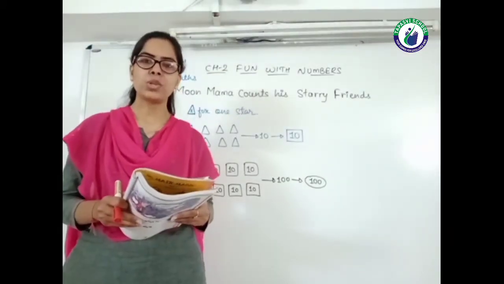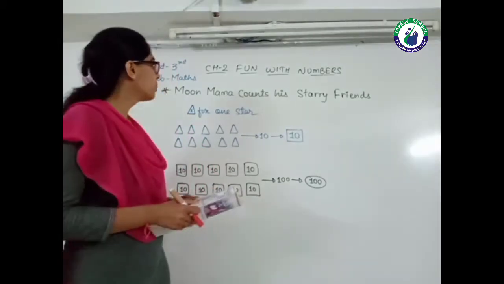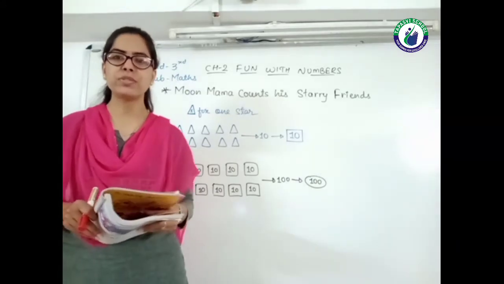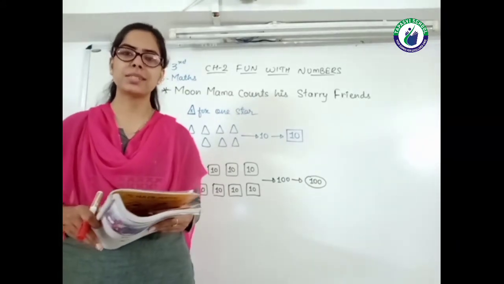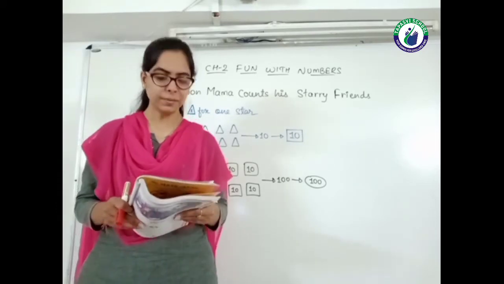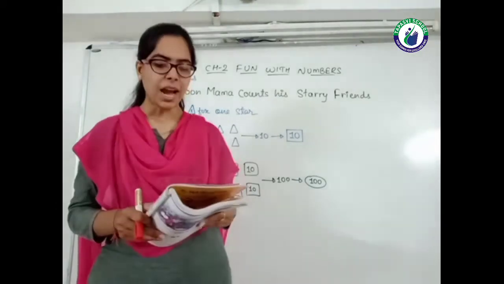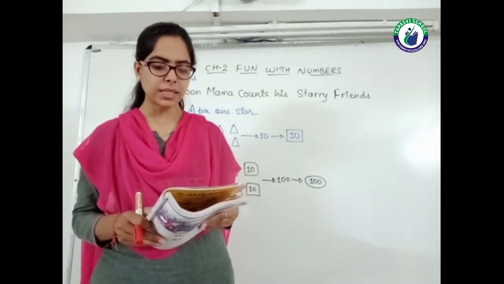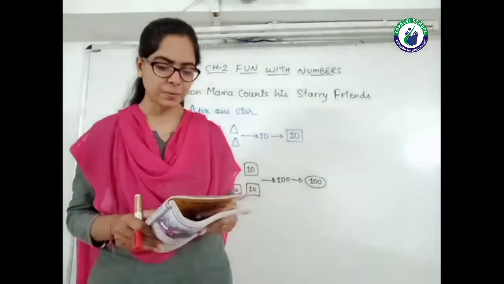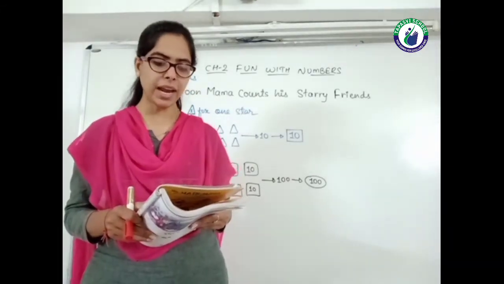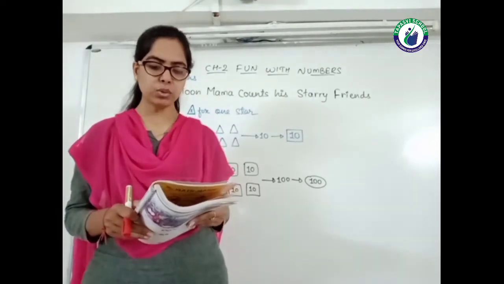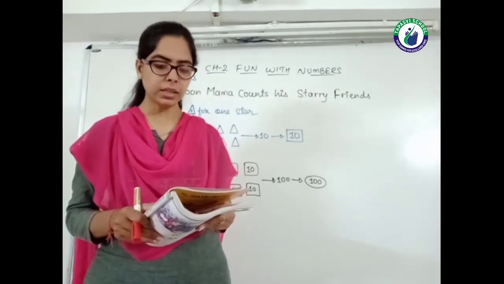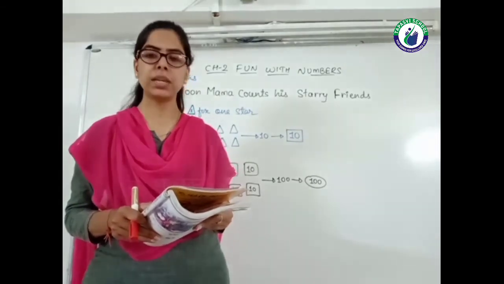After counting the objects, one more topic is, Moon Mama counts his starry friends. Here is a story of Moon and his friends, it means stars. So let's start the story. I am Chanda Mama. I have so many friends twinkling in the sky. Yes, my friends are stars. One day, all of them came to my home. I started counting to see how many friends had come. But my friends were too many, so to remember their numbers, I did something like this.